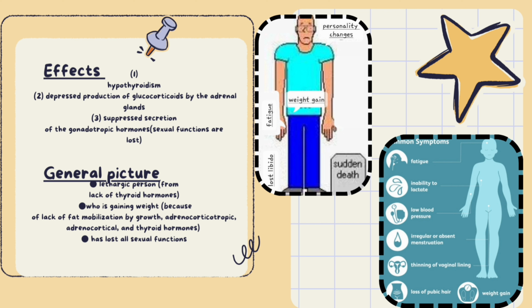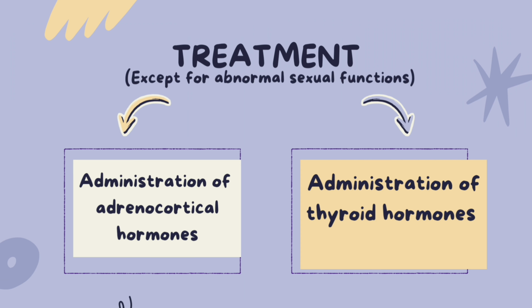Generalized picture of panhypopituitarism. 1. Lethargic person from lack of thyroid hormones, because thyroid hormones control the body's metabolism. 2. Who is gaining weight because of lack of fat mobilization by growth, adrenocorticotropic, adrenocortical, and thyroid hormones. 3. Has lost all sexual functions due to lack of gonadotropic hormones. Treatment. Administration of adrenocortical and thyroid hormones.